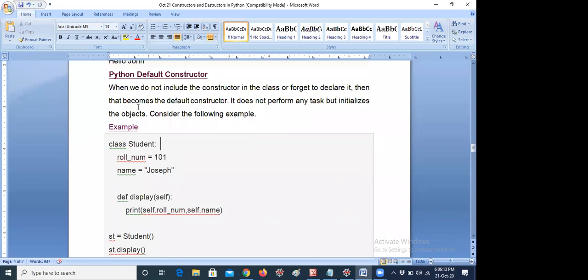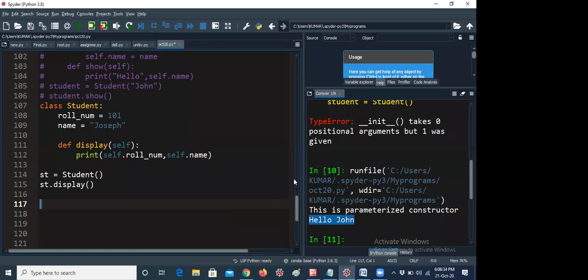When we do not include the constructor in the class or forgot to declare it, that means here I did not declare def init like that, you can see guys, then that becomes the default constructor. It does not perform any task but initializes the objects, that's all. So now I will tell you the example.